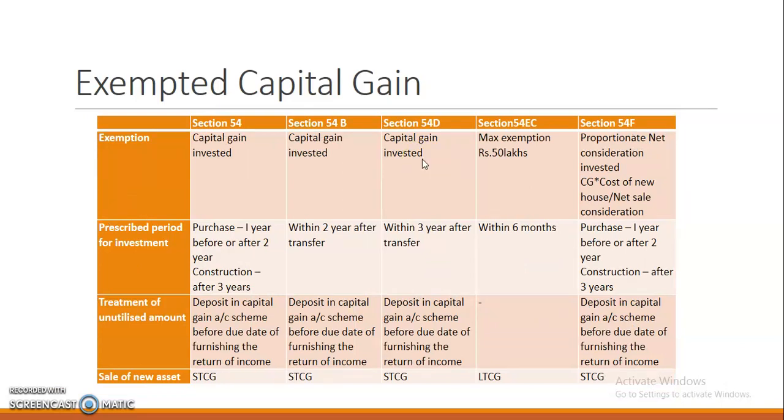Then the exemption is the capital gain invested, within 3 years after transfer. Here also the unutilized amount must be deposited in the capital gain account scheme before the due date of furnishing the return of income. And then if the new asset is sold, the amount already exempted will be treated as short-term capital gain.